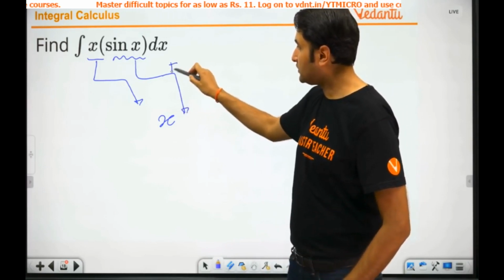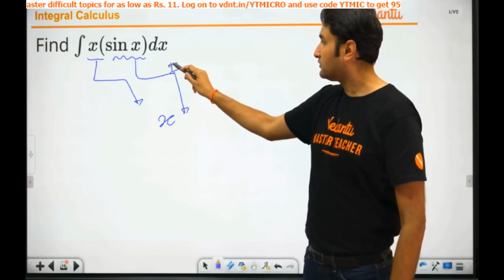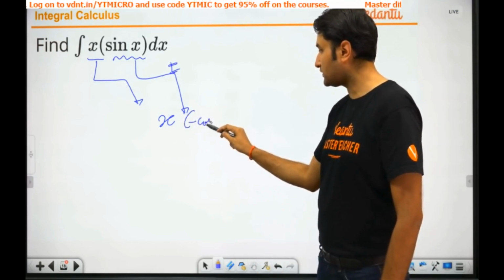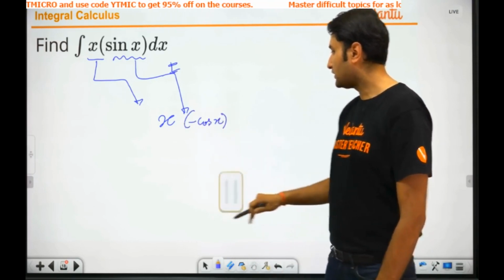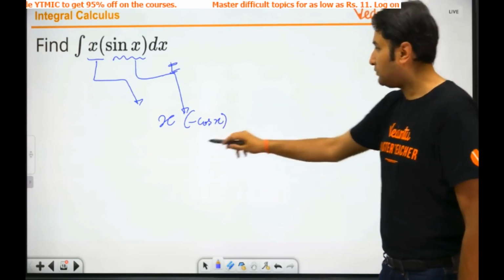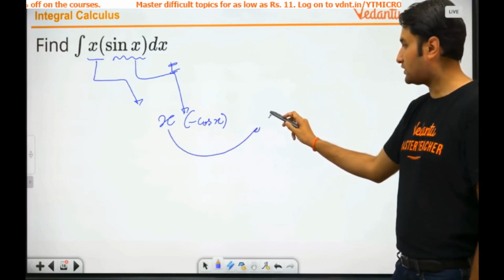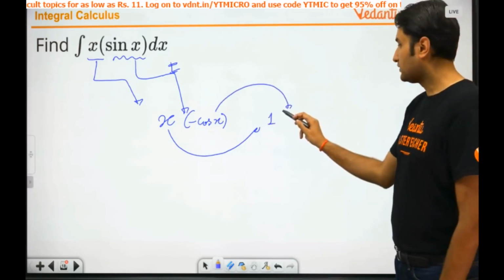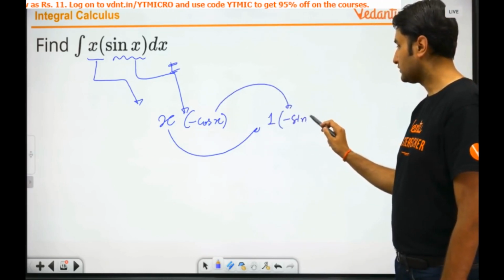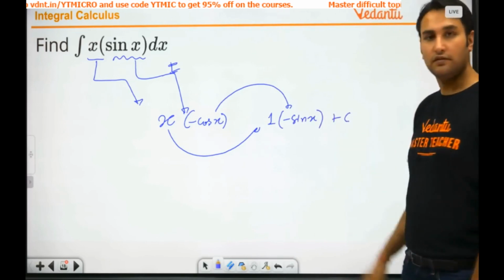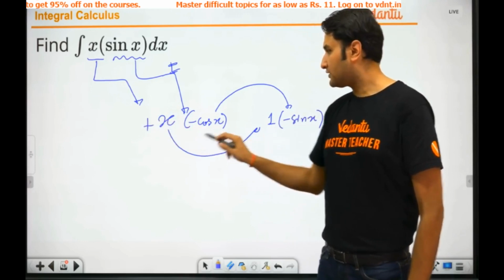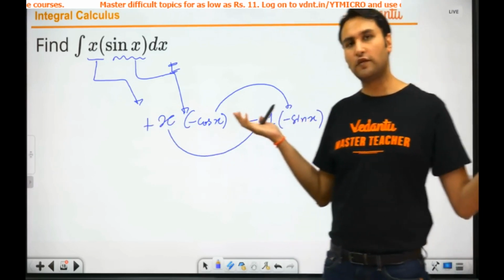So what is this integration? Its integration is minus cos x. Then the next one: its differentiation is 1, and its integration is minus sin x plus c. Okay, now what will happen? Sine plus minus, you have the answer.